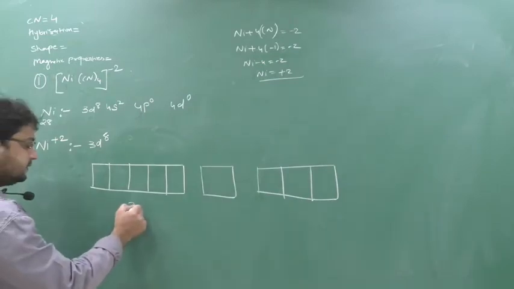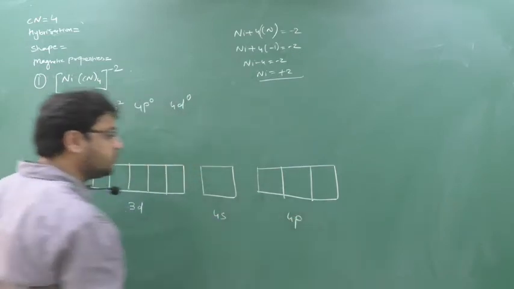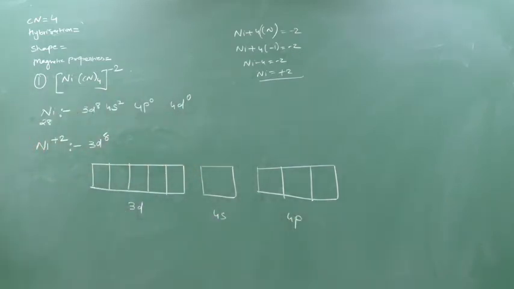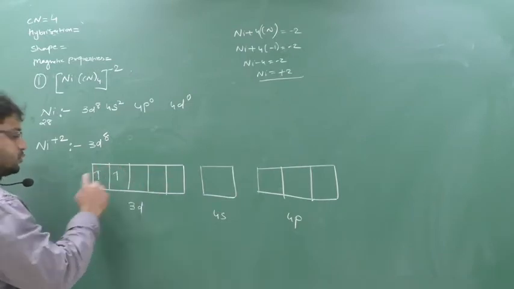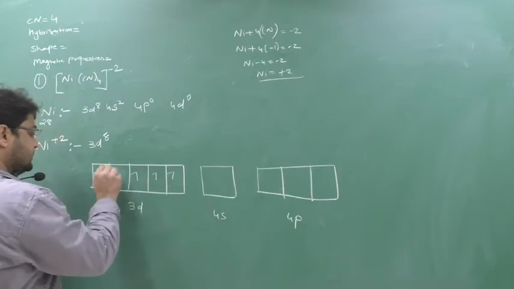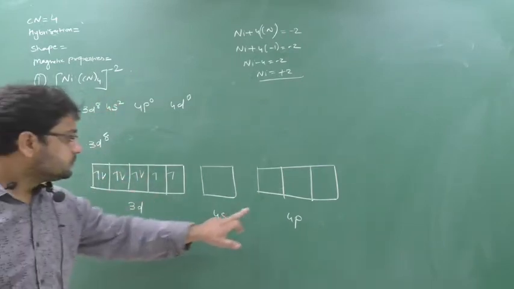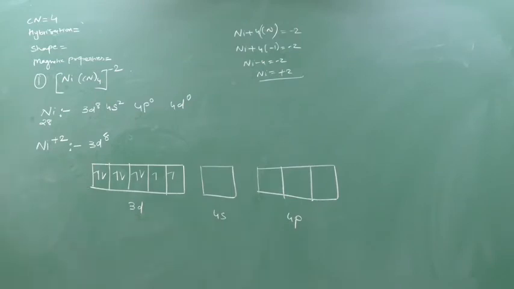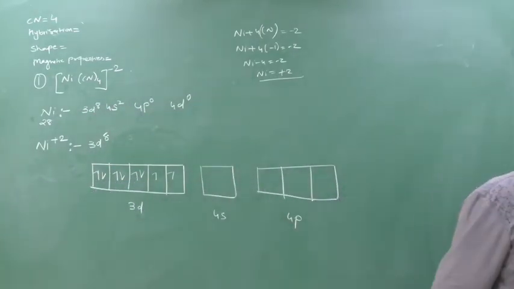This is 3d, this is 4s, this is 4p. 3d has 8 electrons, so according to Pauli exclusion, 1, 2, 3, 4, 5, 6, 7, 8. 4s 0, 4p 0. Up to here understood?